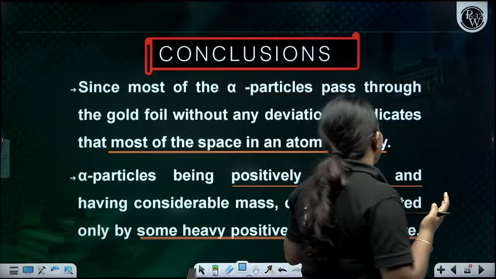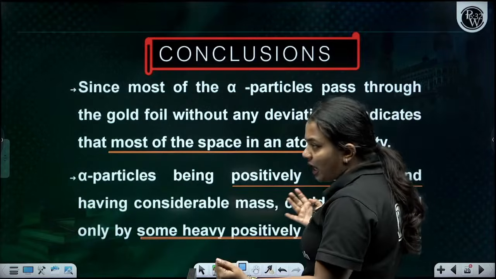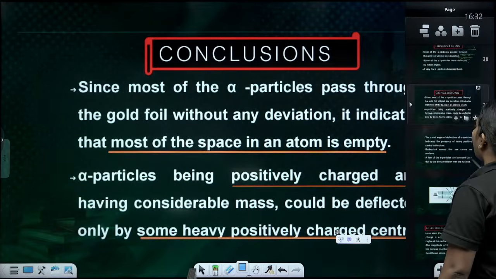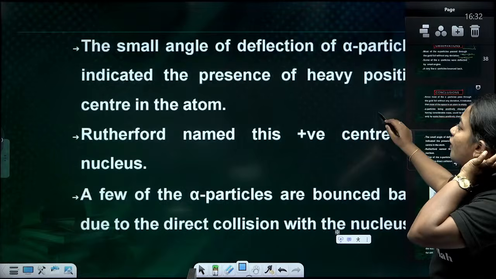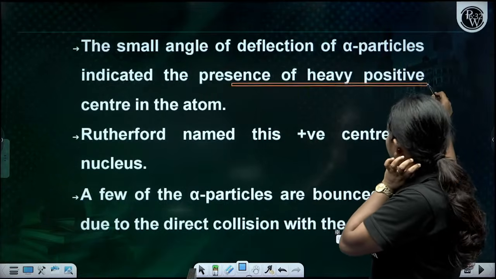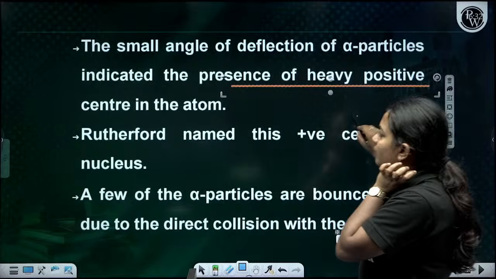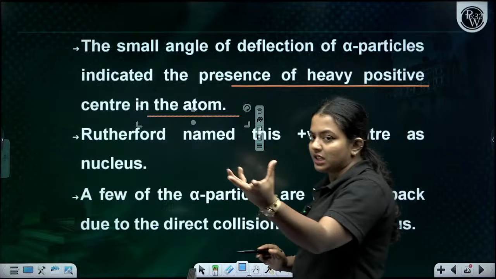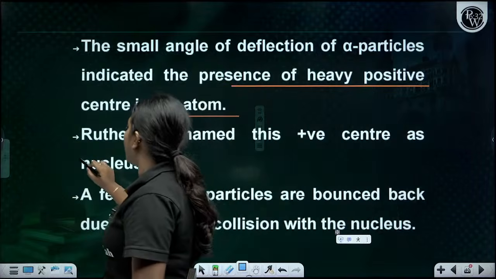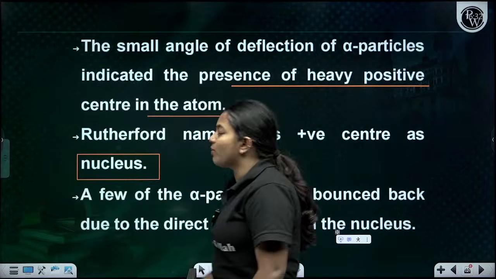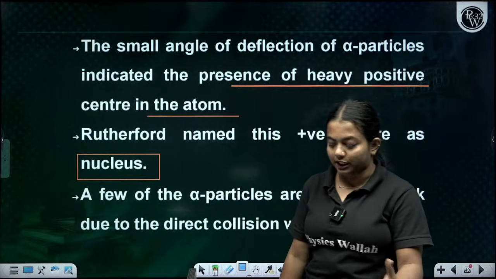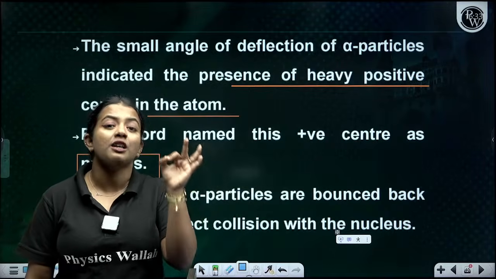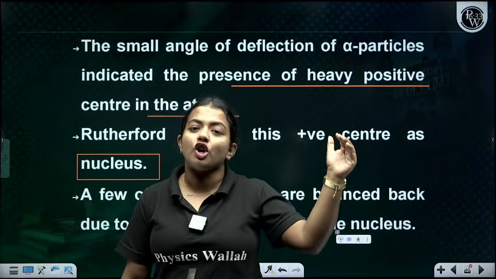So they got to know that there is some heavy positively charged mass in the center. Clear? And now, the small angle of deflection of alpha particles indicates the presence of heavy positive charge in the center of the atom, which I told you. Rutherford named this center of the atom the nucleus. The nucleus has protons, which are positively charged.